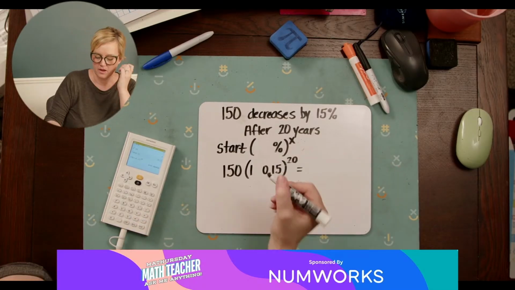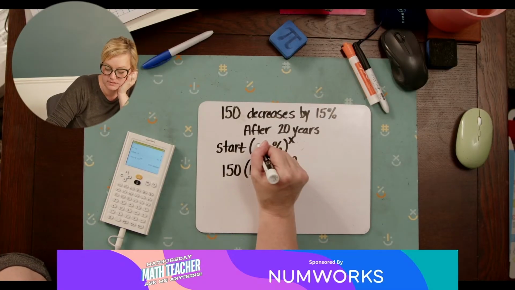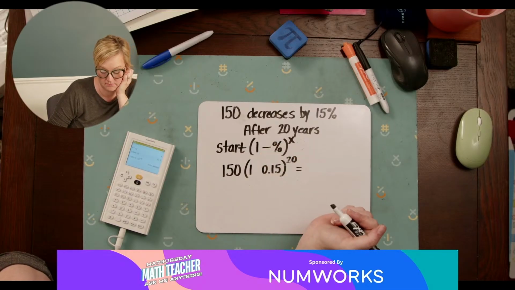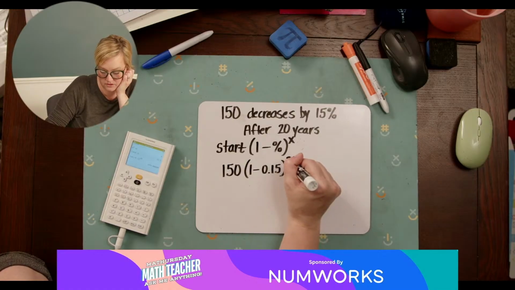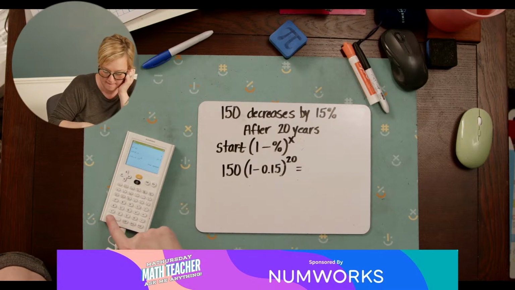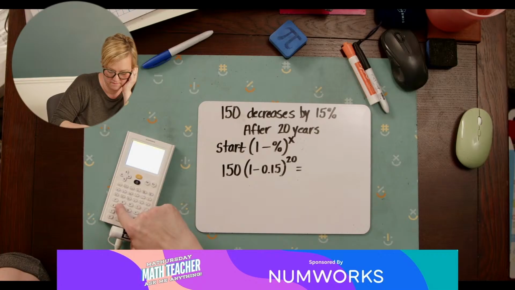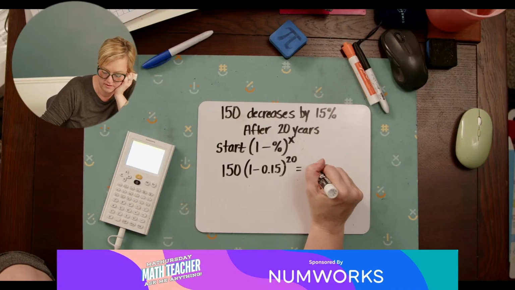Since it's decreasing, it's start times 1 minus the percent. So this is going to be 1 minus 0.15 to the 20th. Everything else stays the same. The only thing is that since it's decreasing, it's minus. So now I've got 150 times 1 minus 0.15 to the 20th. Whew! It's going to be 5.8.